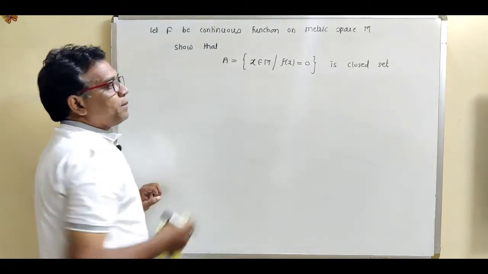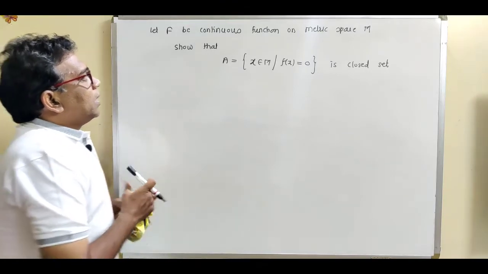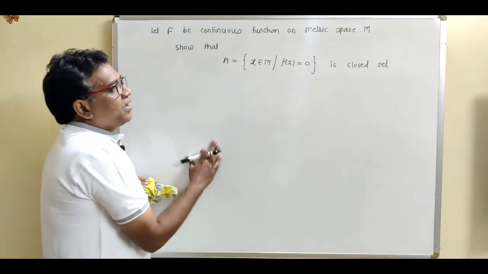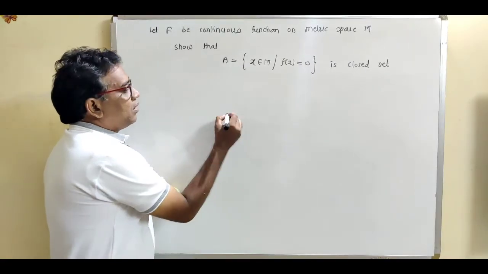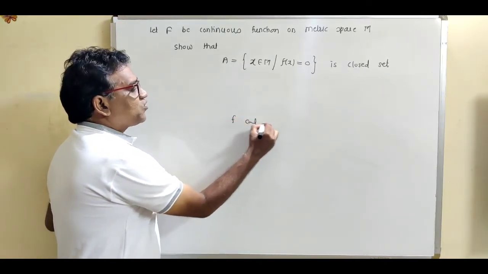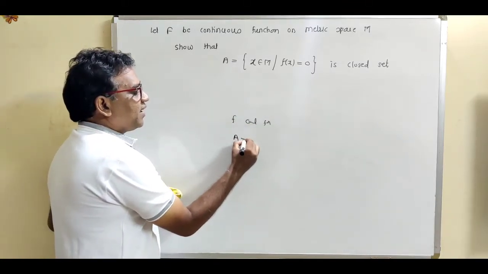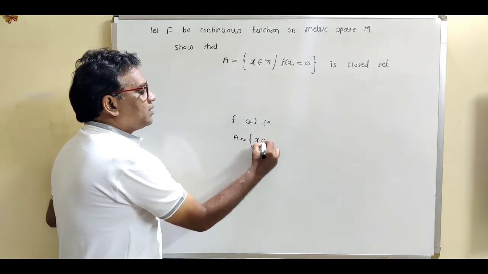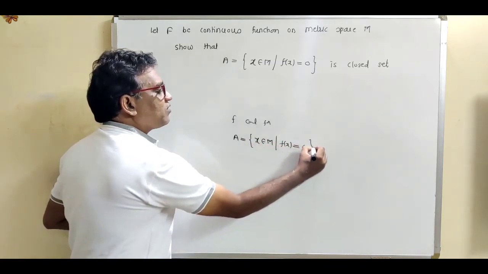Now see, this is the example on closed set. Let f be a continuous function on a metric space M. What is given? We are given this f as a continuous function, and we want to show that this set A is equal to the set of all x in a metric space such that f(x) equal to 0.